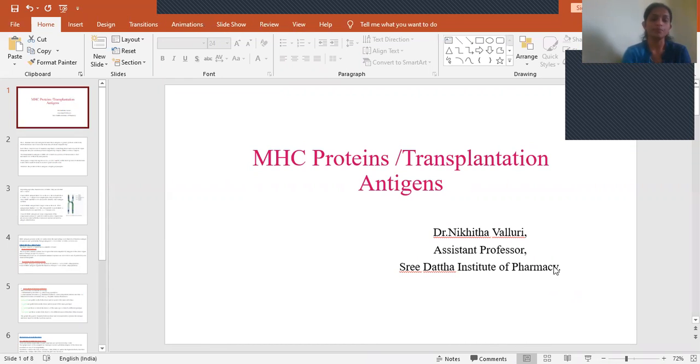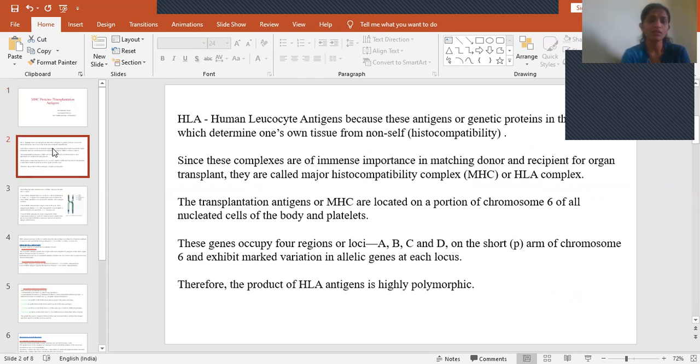So what is MHC? MHC is major histocompatibility proteins and transplantation antigens. What does HLA mean? Human leukocyte antigens. These antigens, or proteins, are involved in transplantation or rejection reactions, and in identifying or differentiating one's own tissue from other tissues.